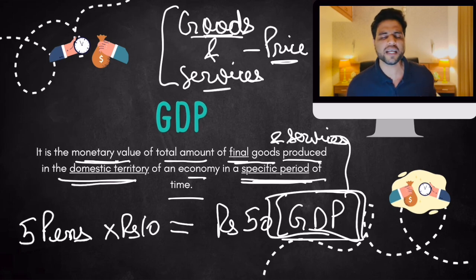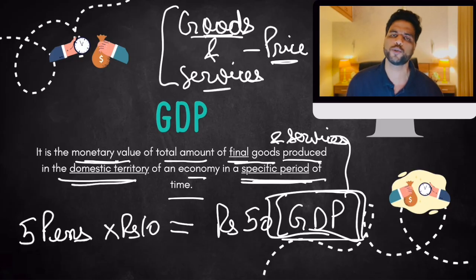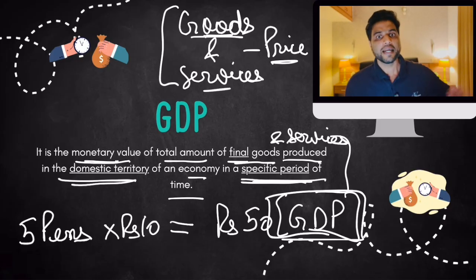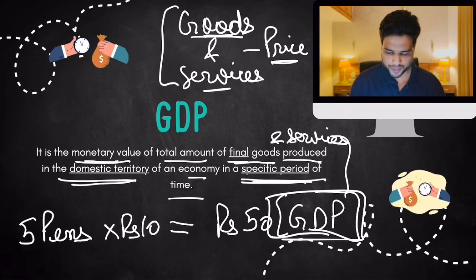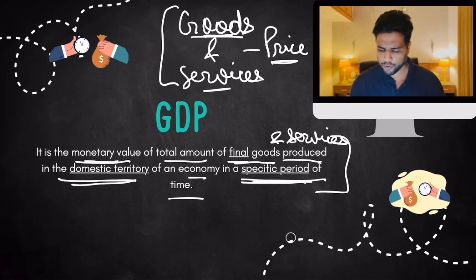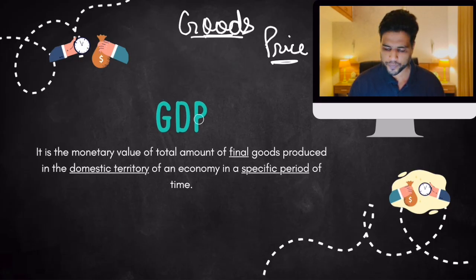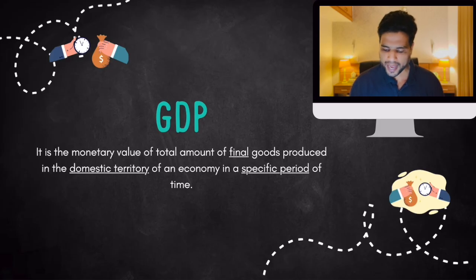So GDP is basically nothing. It's just the monetary value of all goods and services produced in India. Clear? Now we'll come to these underlined words. First of all, why have I underlined the word final? Because we add the value of only final goods.